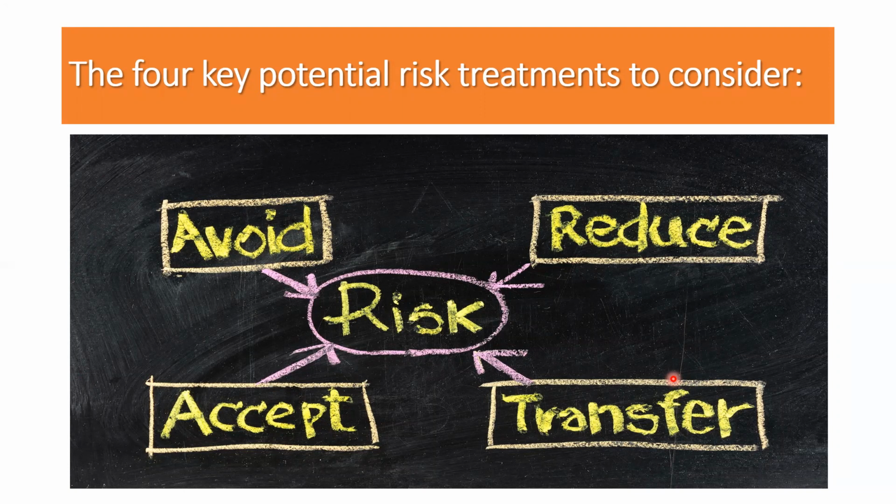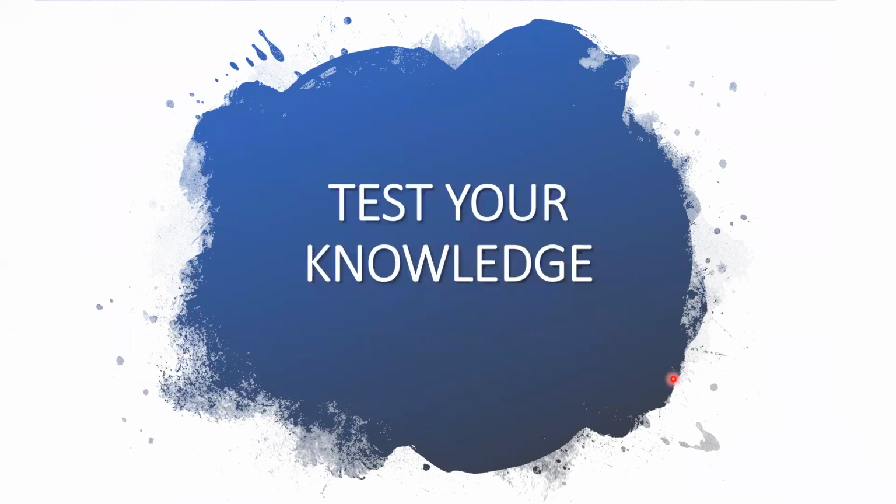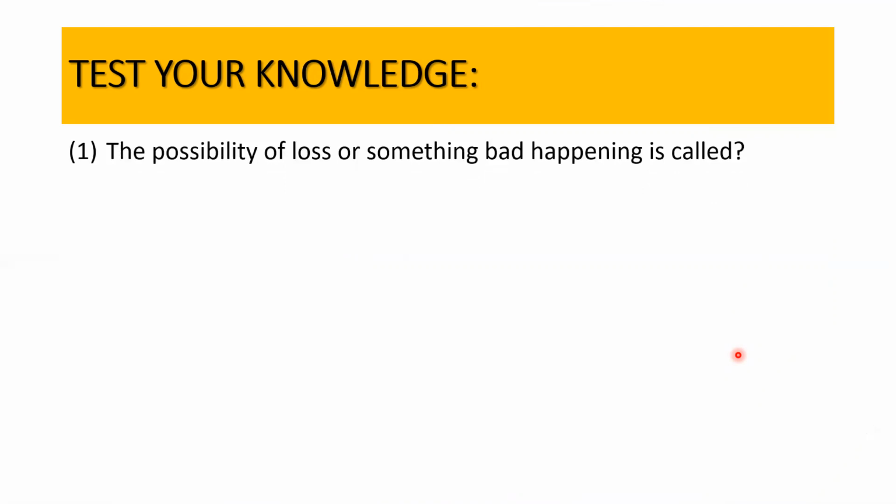So I hope that you are clear with the topic, with the first unit. As I said, before we move on with unit number 2, a very small quiz has been put up which would test your knowledge and understanding about unit 1. You may read the question, try to answer the same, and then I would be showing you the correct answers as well. The first question for you, my dear students: the possibility of loss or something bad happening is called. What is the possibility of a loss to occur known as?